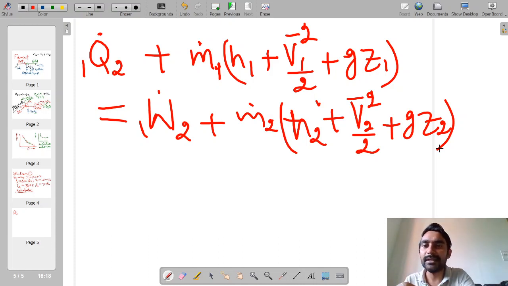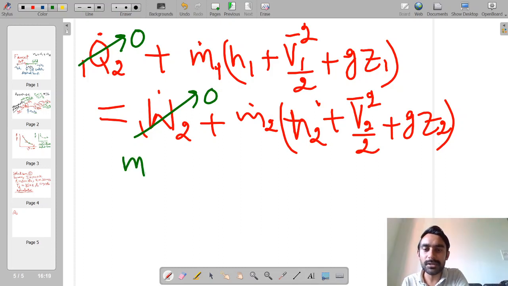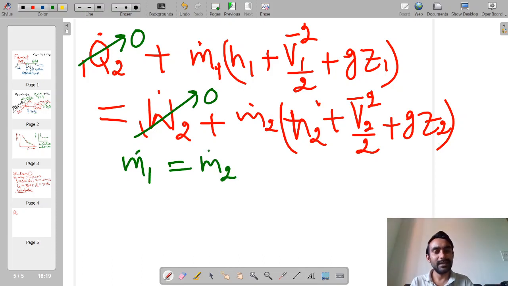Now it is given that the condition is adiabatic, so Q will be equal to 0. From the nozzle we will not get any work output, so work is also equal to 0. Because it's a steady flow situation, m1 dot is equal to m2 dot, so m1 and m2 will cancel out.